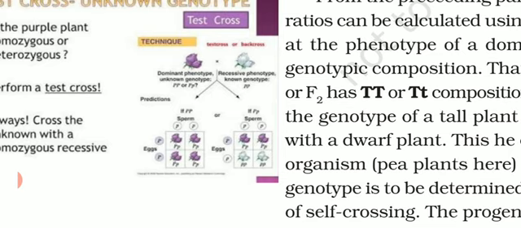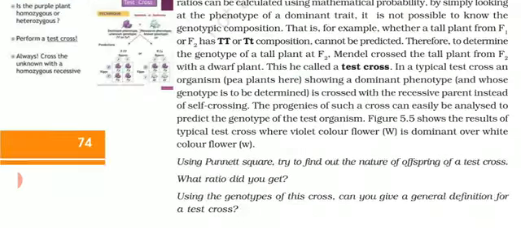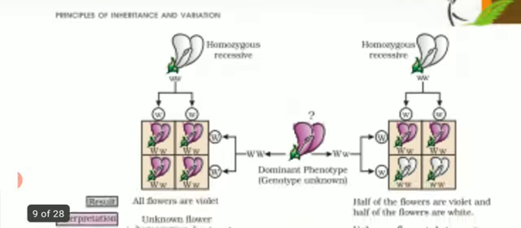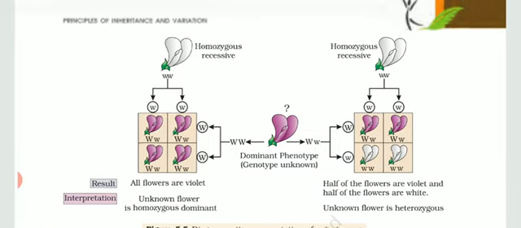In the first case, you can see all are purple. If all purple came, it means it was pure. But if 50% of the generation came to be purple and 50% came to be white, that is the outcome, then it is clear that the unknown genotype was hybrid. So test cross is very important. Any kind of example could be given and they can ask you whether the genotype is homozygous or heterozygous in nature. So these examples are almost the same, right?